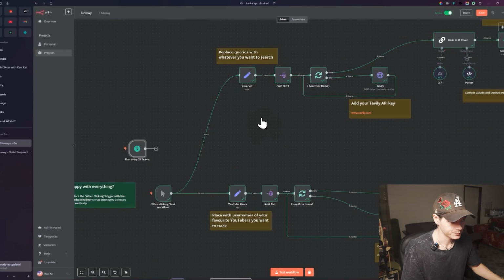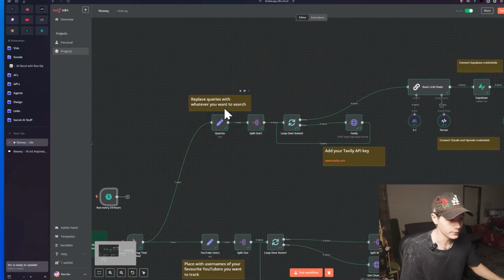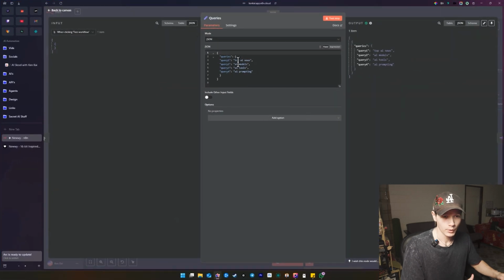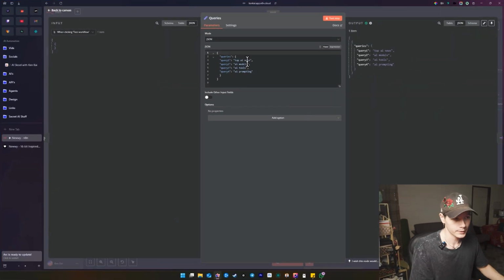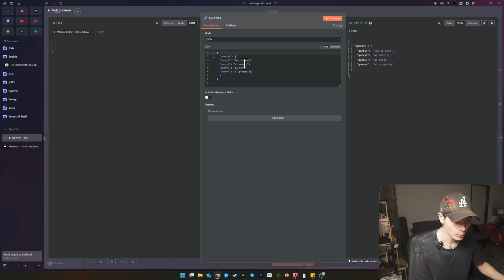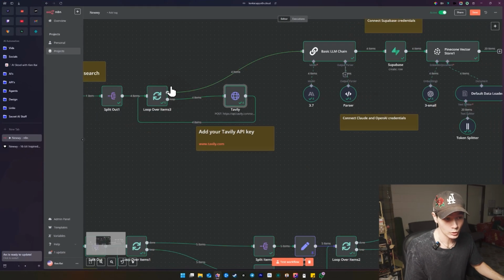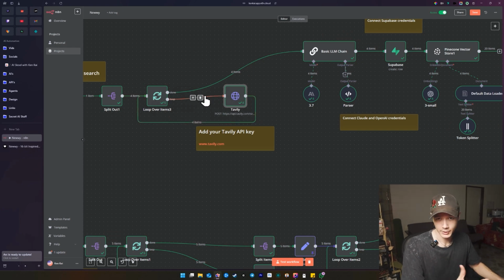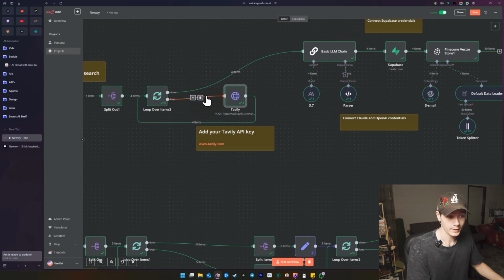Then after that, we'll go on the top line here first. This is just the queries, what I actually want to search for. In this case, I'm saying top AI news, AI models, AI tools, AI prompting, and that's going to loop through Tavily right here. It's going to take each query and get information, news and blogs in regards to that query.